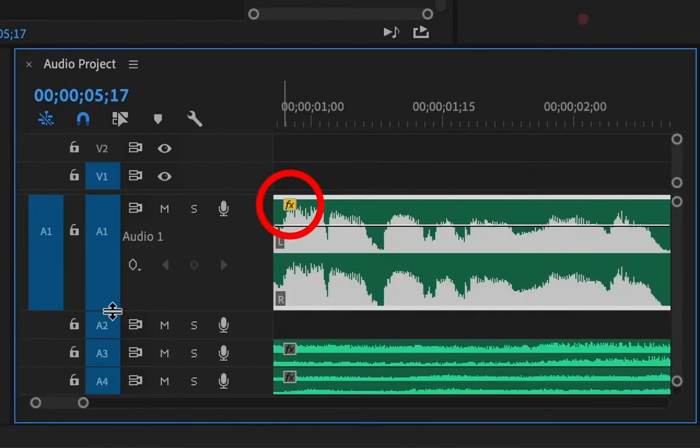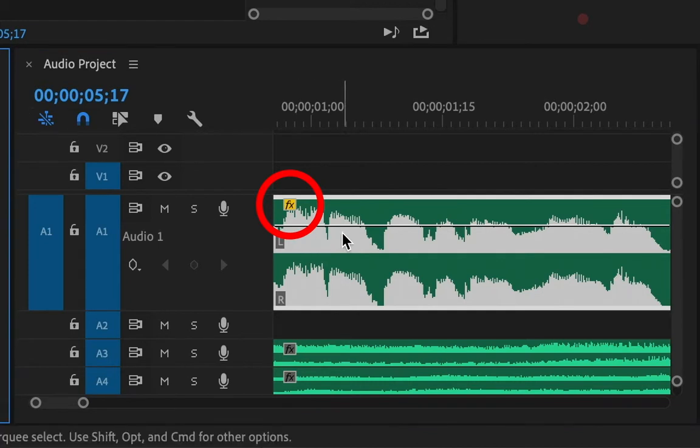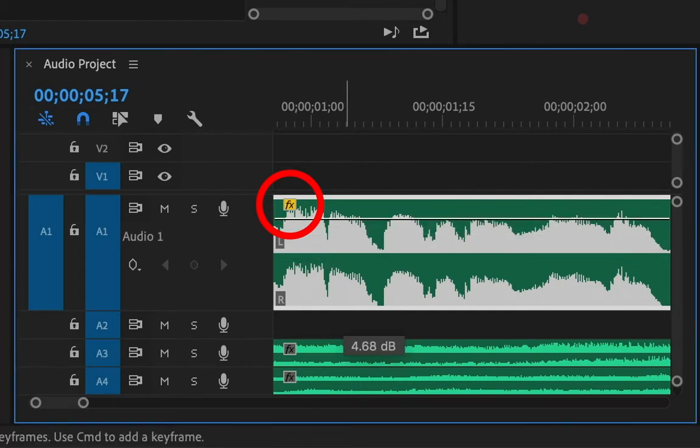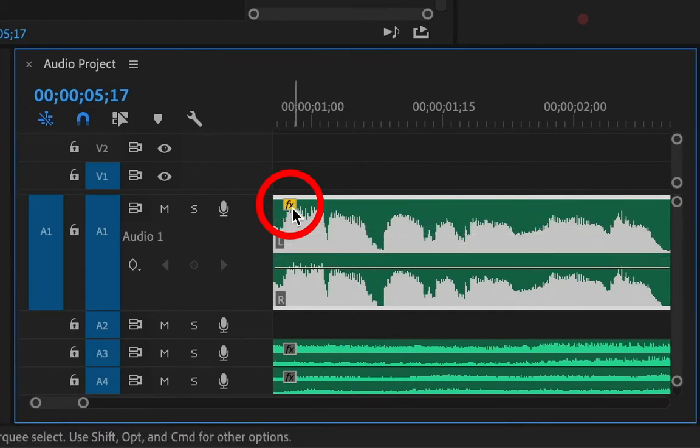To access different effects, control and click on the effects box on the clip. Adjust the levels or panner directly with the pen or the arrow tool.